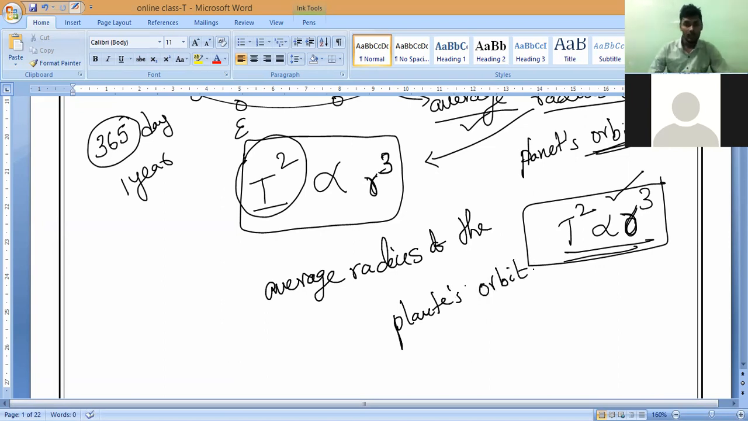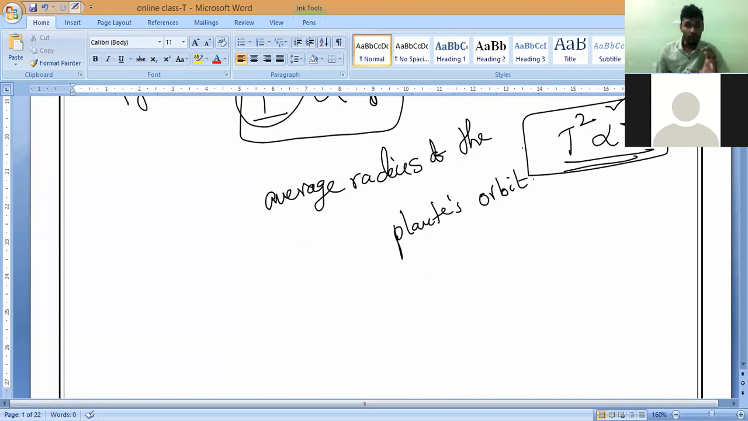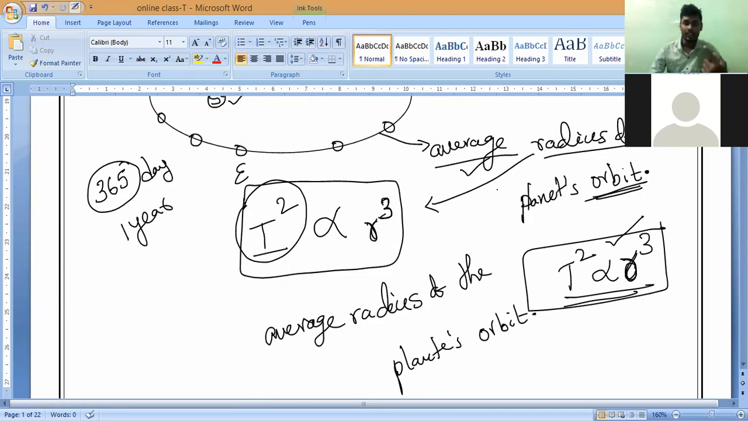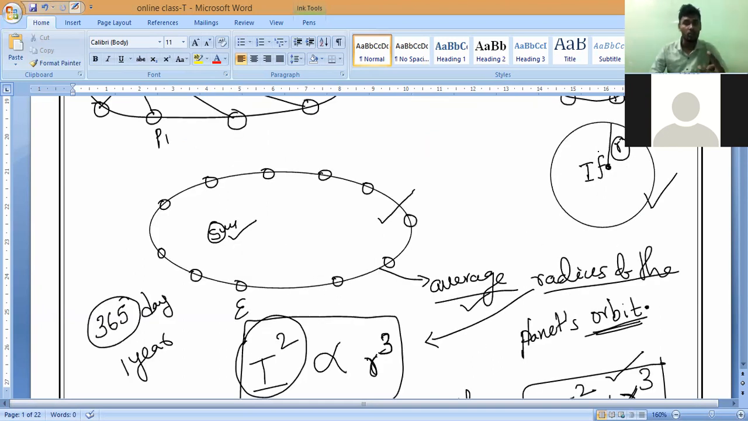So now, this is the pre-knowledge we need. If you know this, it is the required knowledge for Kepler's third law. Now we have to draw two diagrams. What are the diagrams? One is an elliptical shape. The next one is a circle.